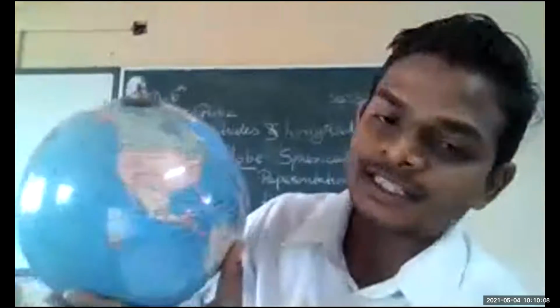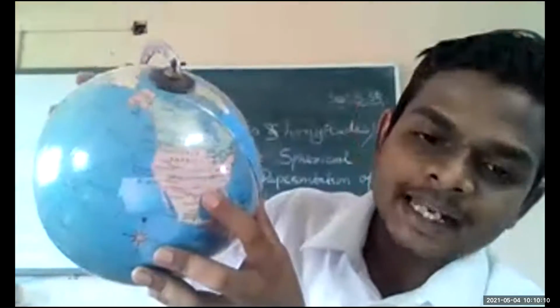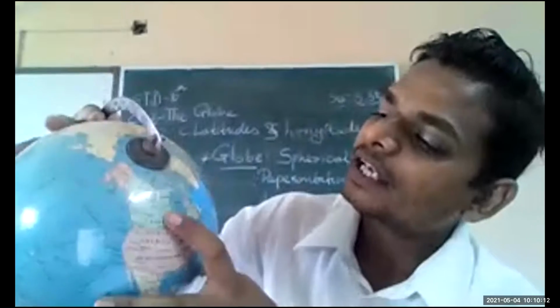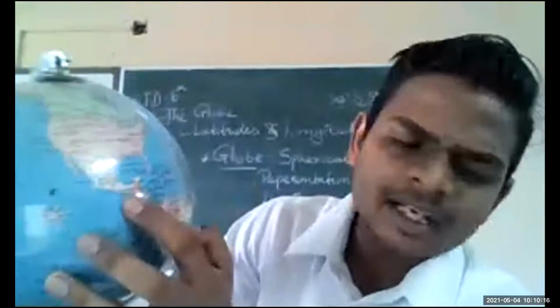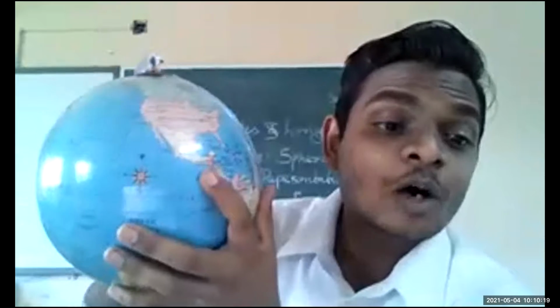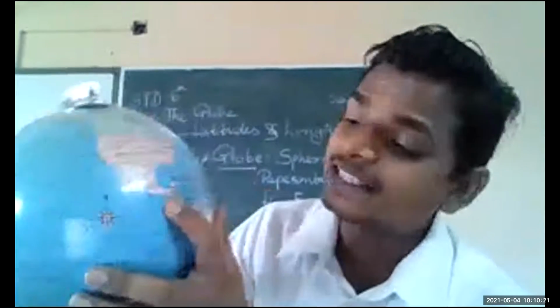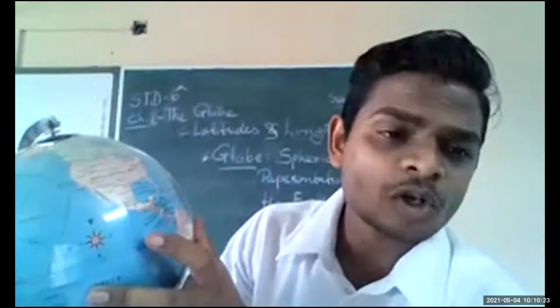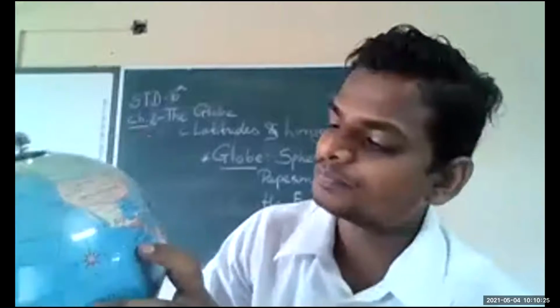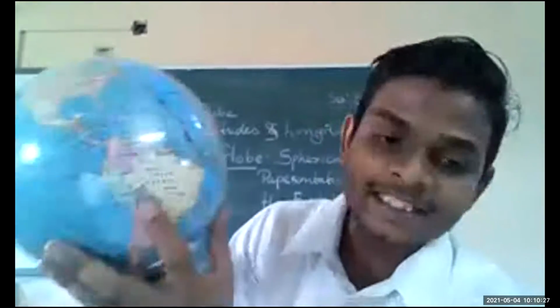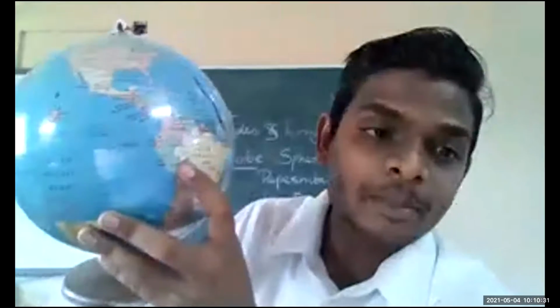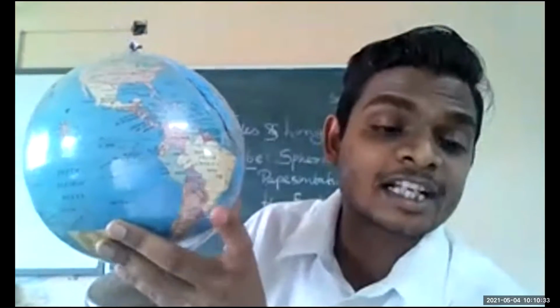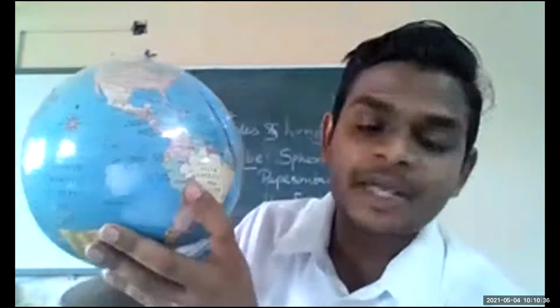We have the United States of America, Canada, Greenland on the North Pole. Then different countries, more than 200 countries are there. Millions of cities are there. El Salvador, this is Latin America. Which are the Latin American countries? Latin America is also known as South America.